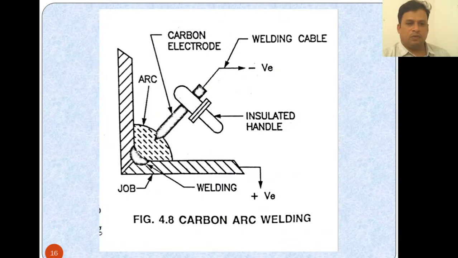As we have discussed carbon arc welding, this is the figure of carbon arc welding, where you have the insulated handle and the welding cable here. This is the carbon electrode, and whenever the arc is produced here, this welding process is done, and it may make the joint very stable. These two pieces are joined and form an L shape here.